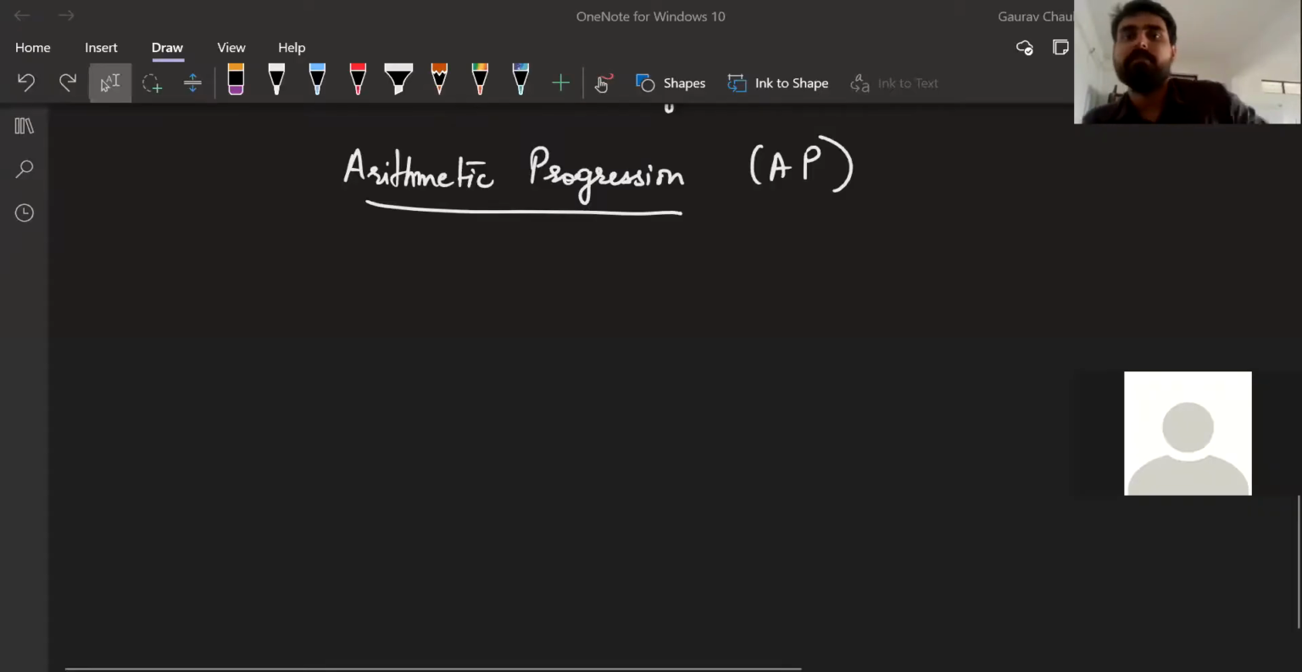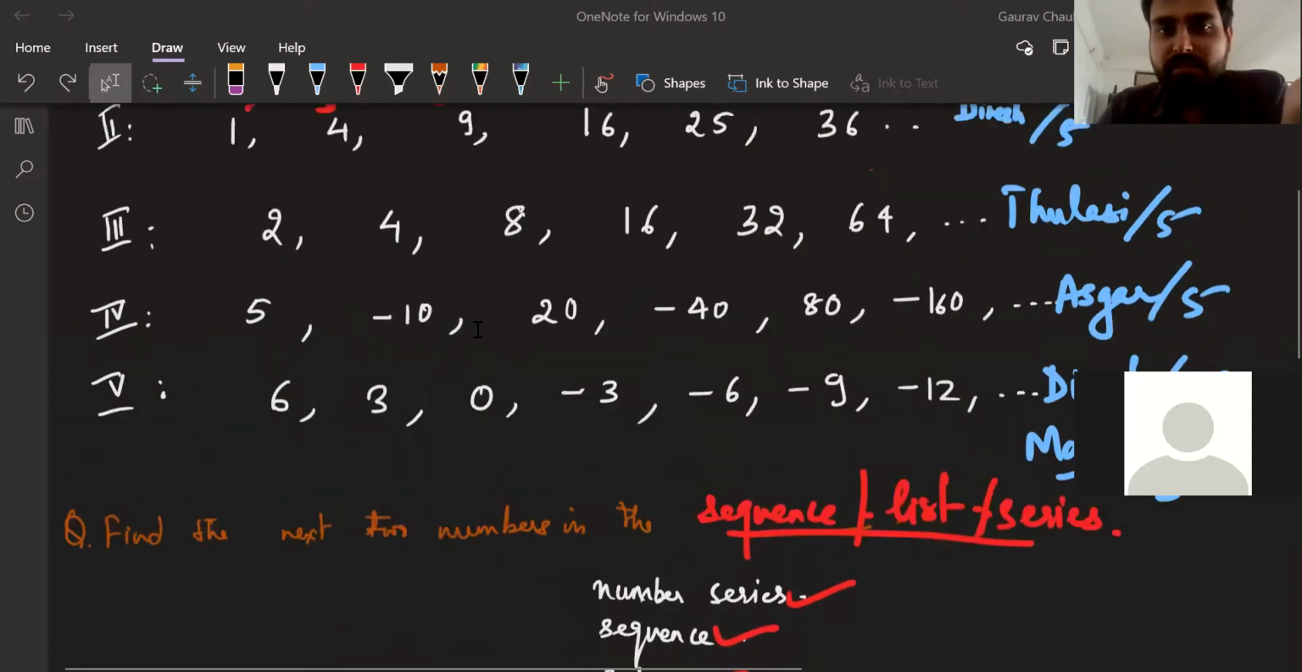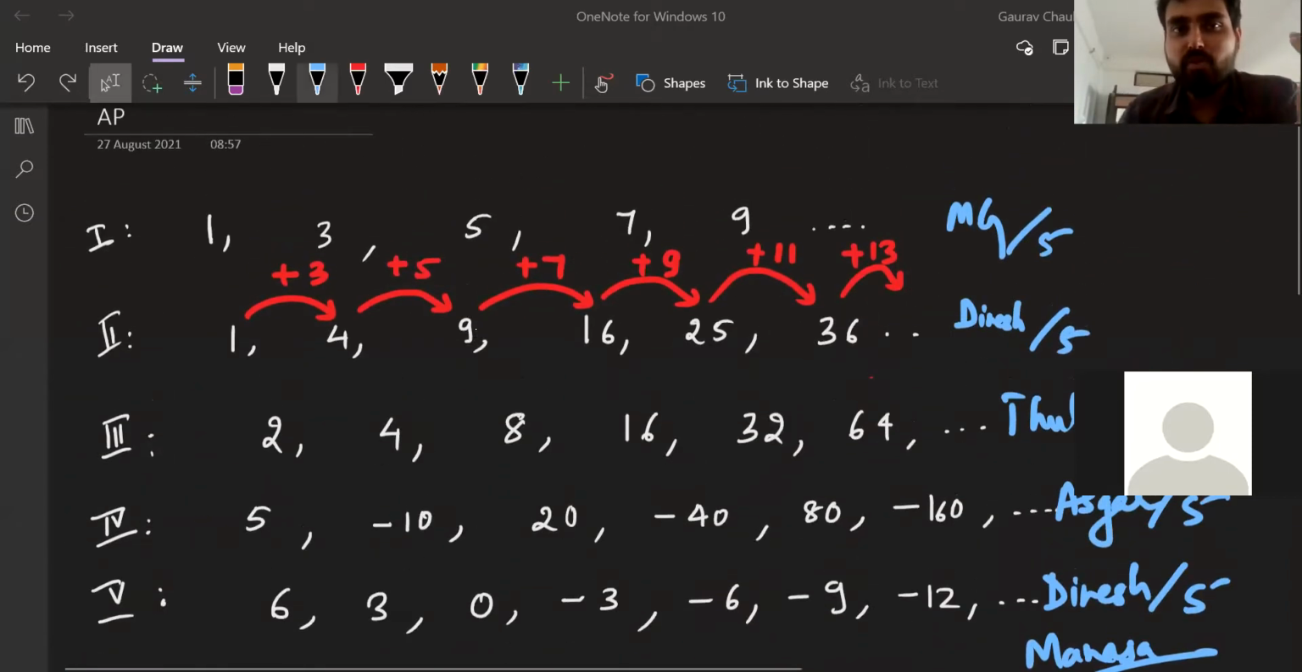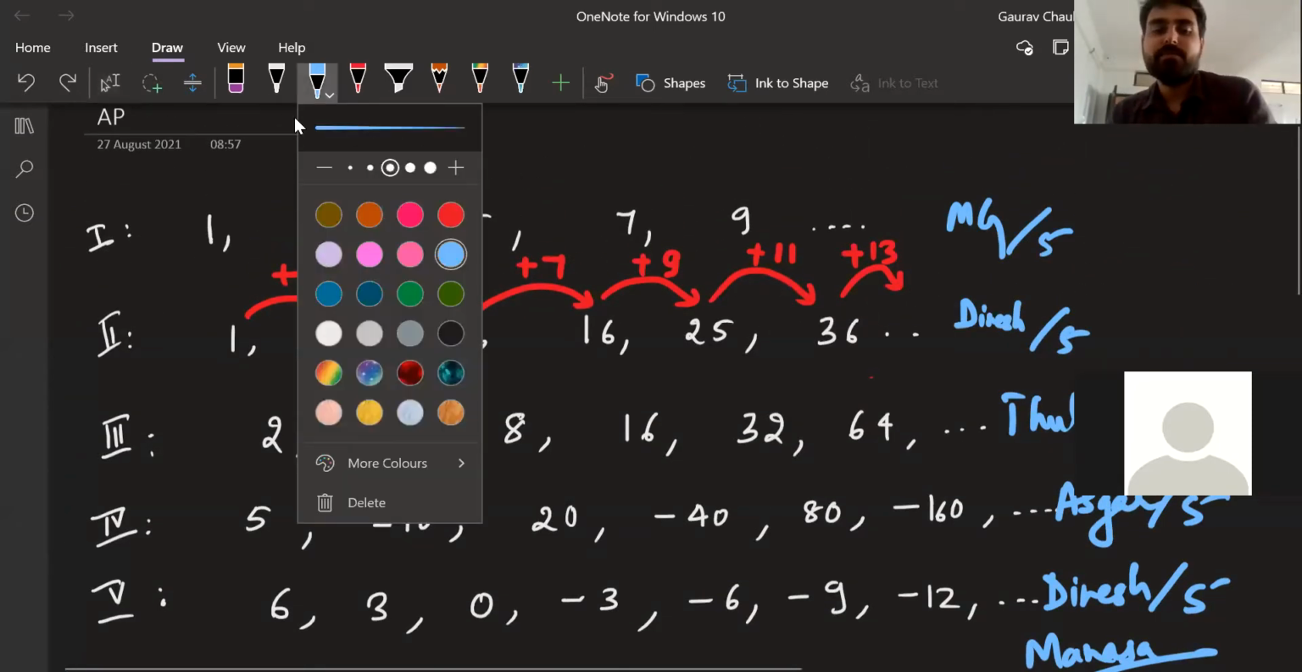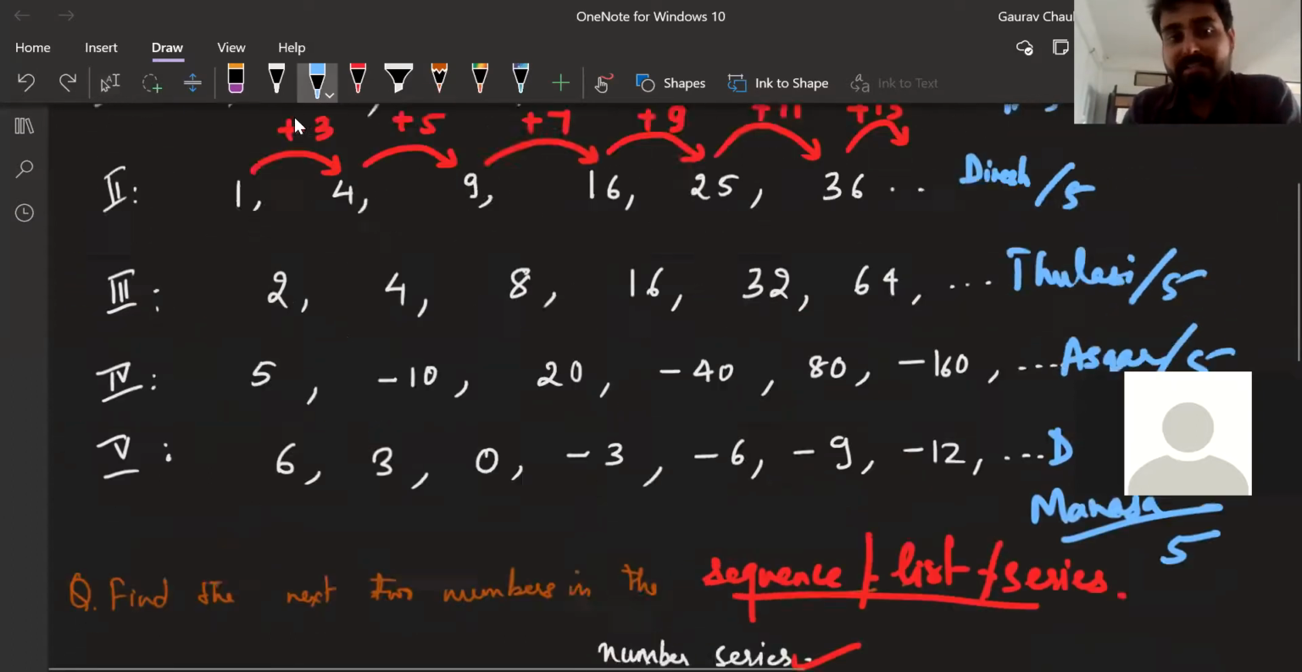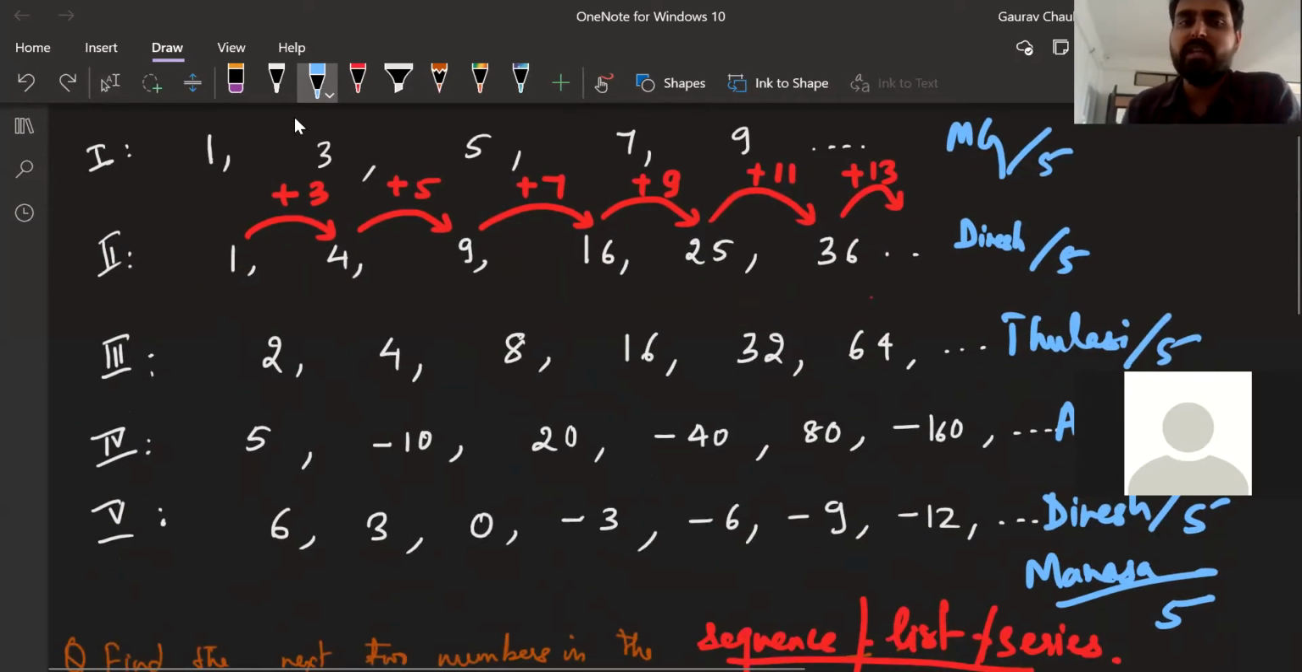This part is relevant to the chapter. So far we have seen that there are so many types of series, so many types of sequences or lists of numbers, so many ways in which I can make them.